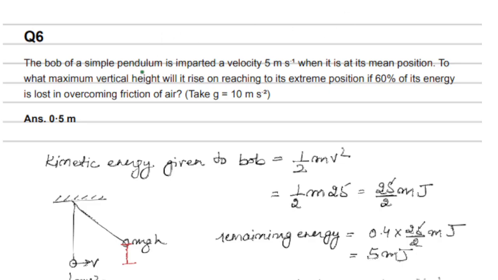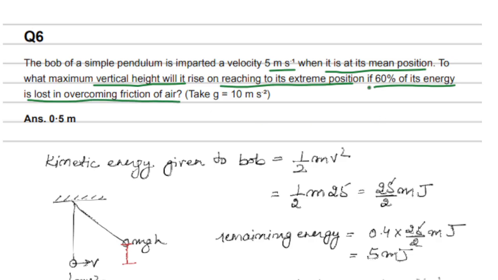A bob of a simple pendulum is imparted a velocity of 5 meters per second when it is at its mean position. To what maximum vertical height will it rise on reaching its extreme position if 60% of its energy is lost in overcoming friction in air? In this case, they have told us we are losing some energy. So first, let's see how much energy it has at the start. The mass of the bob is not given, but it will not matter.